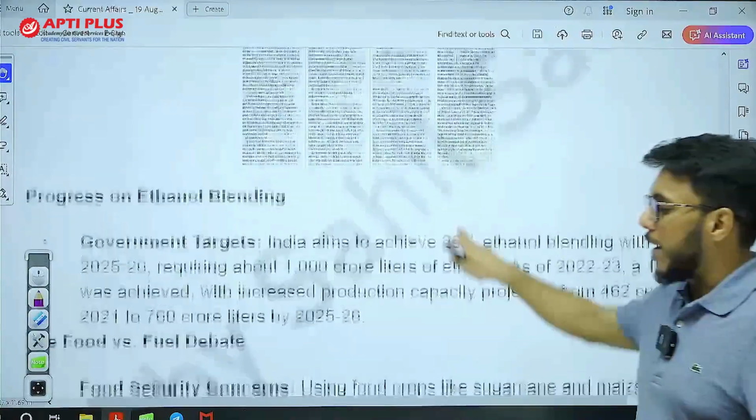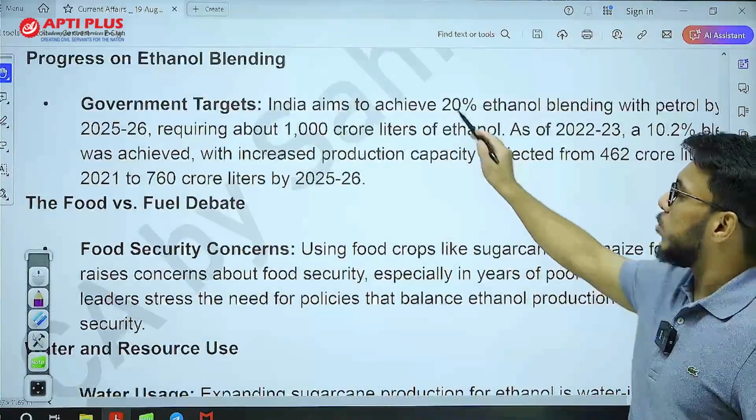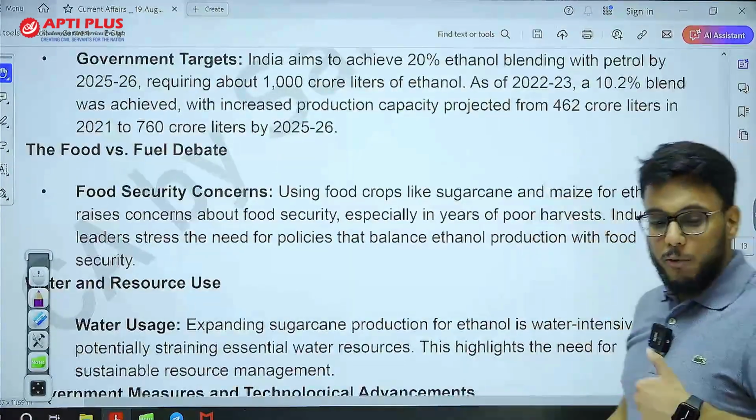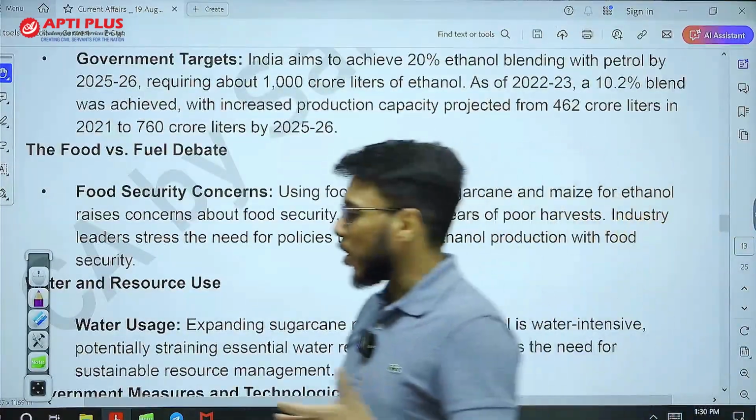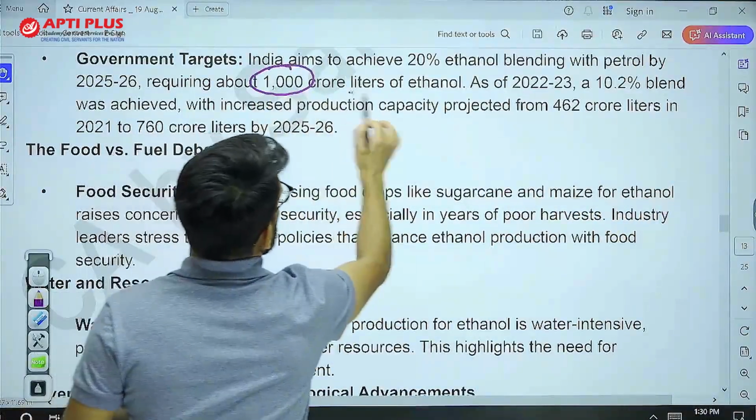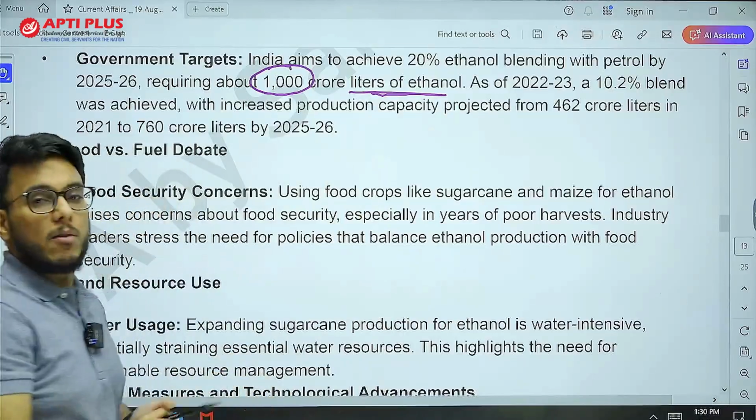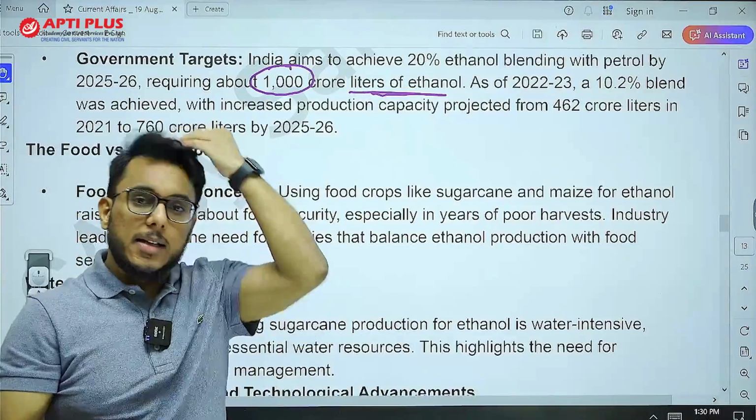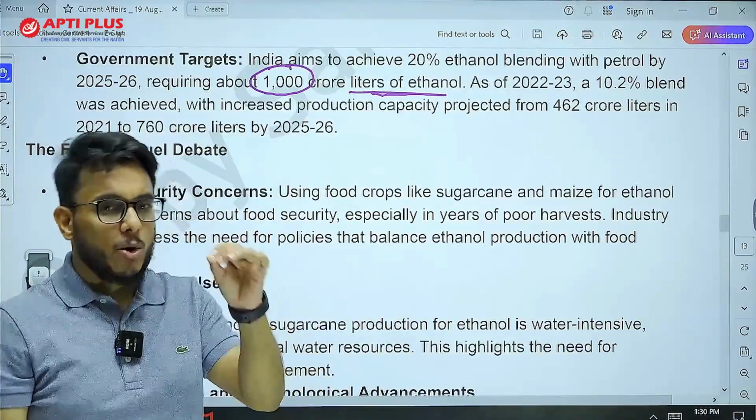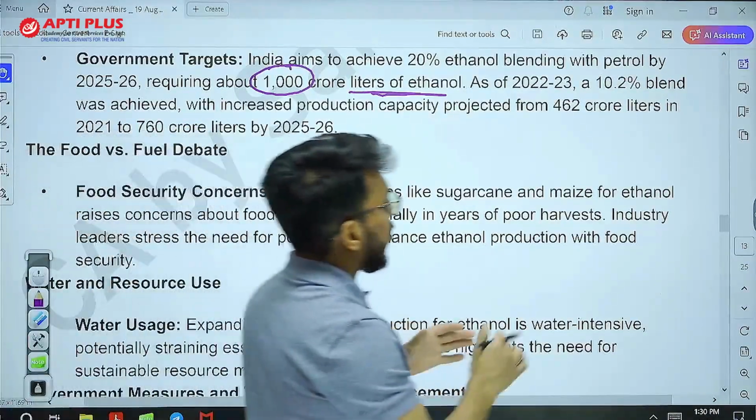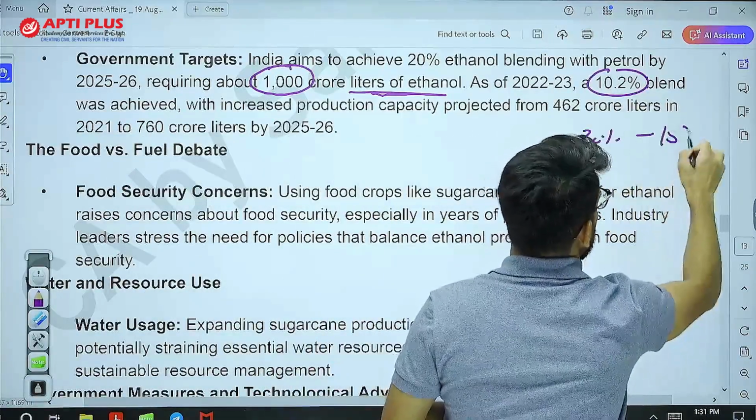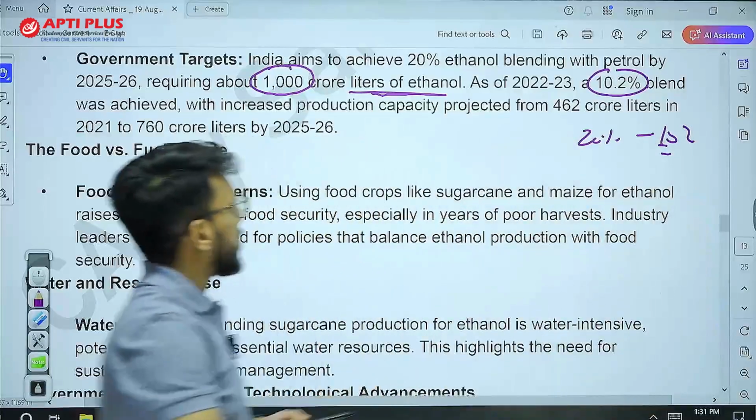Now, I told you that we need to achieve the goal of 20% ethanol blending by 25-26. As we want to blend petrol with 20% ethanol, we will require around 1000 crore liters of ethanol. Already, a 10.2% ethanol blending target has been achieved. So petrol is getting blended, but 20% is to be done.